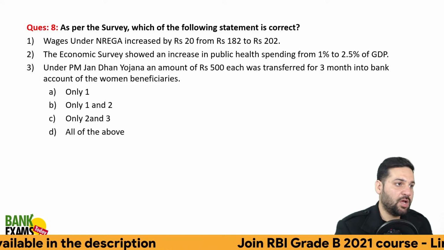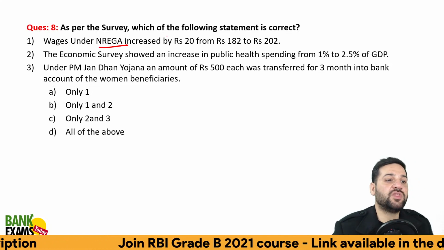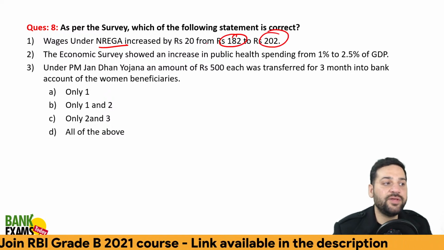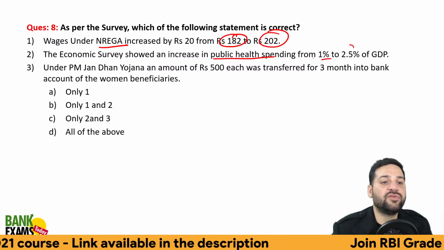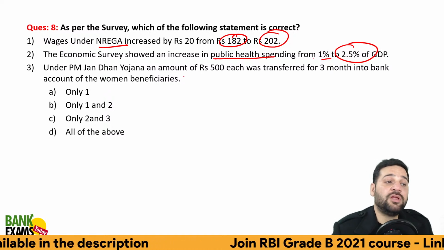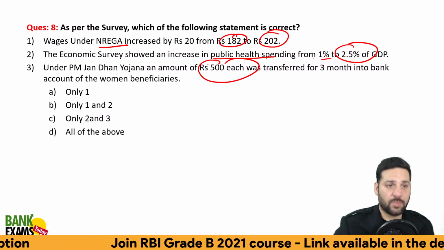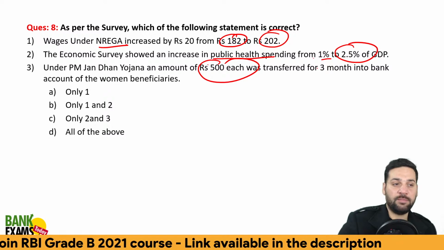As per the survey, which one is correct? Under NREGA, the wages have been increased from 182 rupees to 202 rupees. The public health spending has been increased from 1% to 2.5% of GDP, and under Pradhan Mantri Jan Dhan Yojana, rupees 500 each was transferred for 3 months into the bank account of women beneficiaries. Which one is correct? All of them are correct.